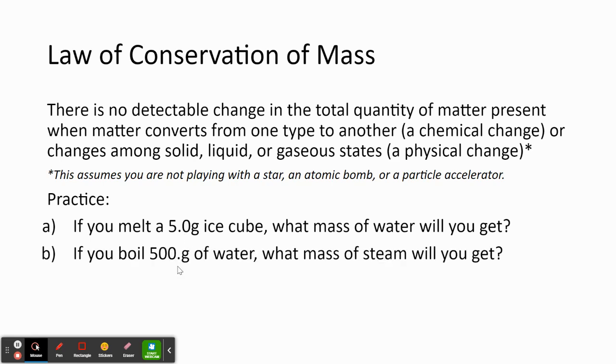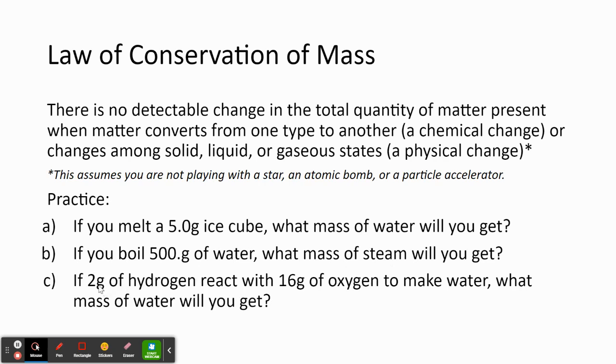If we have 500 grams of water and we were to evaporate it into steam, what would the mass be? Again, conservation of mass says that during that physical change, the amount of matter does not change. So if we start out with 500 grams of water, we would end up with 500 grams of steam.